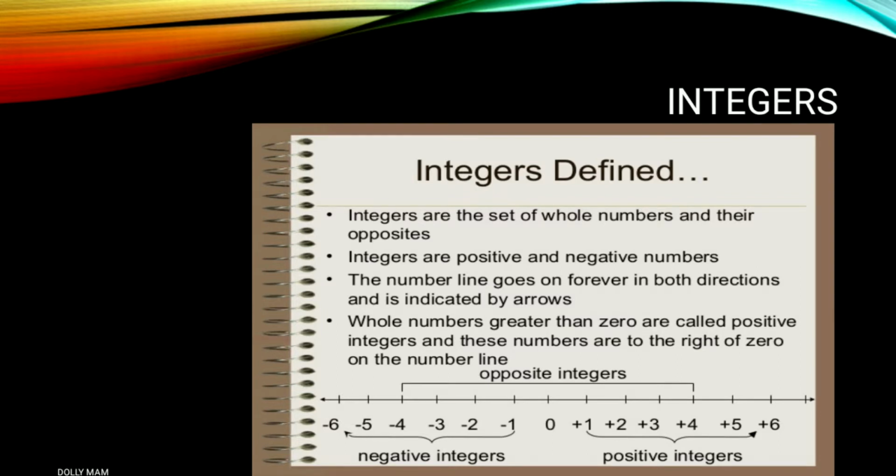The number line goes on forever in both directions. As you all know, you learned about this in 5th or 6th standard that the number line goes on forever in both of the directions. Okay, it cannot stop anywhere. So whole numbers greater than 0 are called positive numbers, and numbers smaller than 0 are called negative integers. Okay.